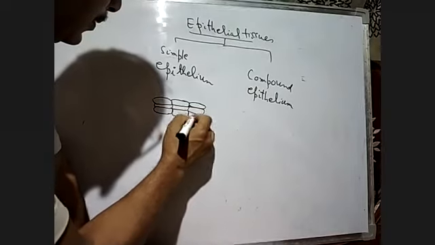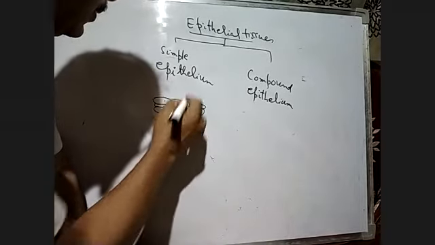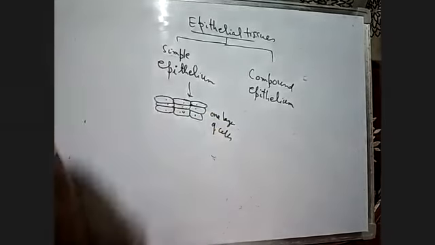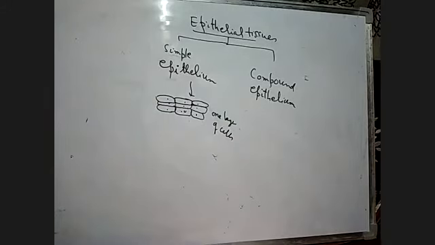This is the simple epithelium, the one layer of cells, and they will form the inner lining or outer lining for the body cavities, ducts like any kind of duct, if we say the salivary duct or the pancreatic duct, and the tubes. All kinds of tubes in the body, just like the nephric tubules. All these are made up of simple epithelium. Just like the nephrons in the kidneys, they are made up of simple epithelial tissues.